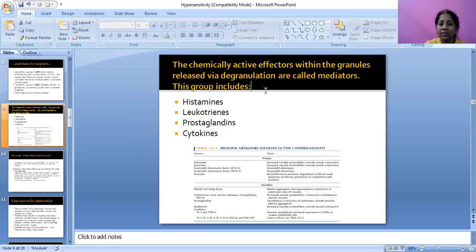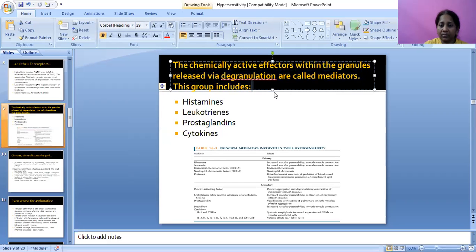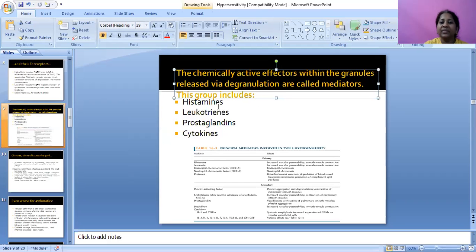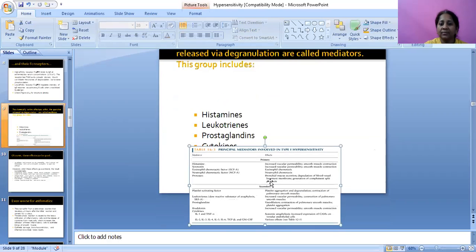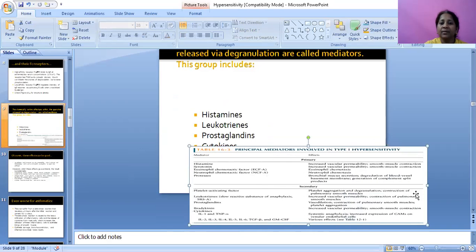Okay? What are the 4? Histamines, leukotrienes, prostaglandins and cytokines.